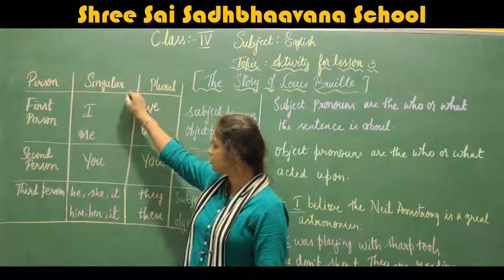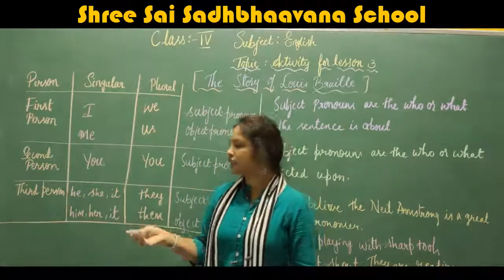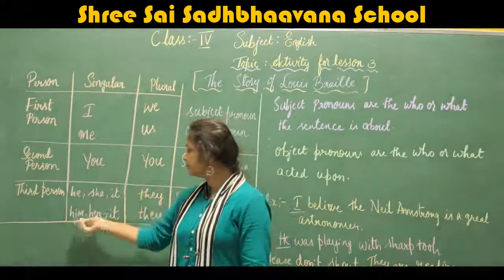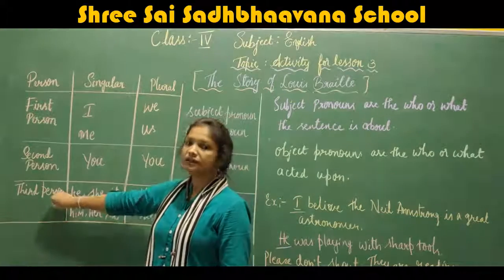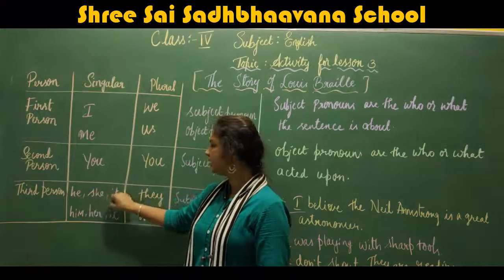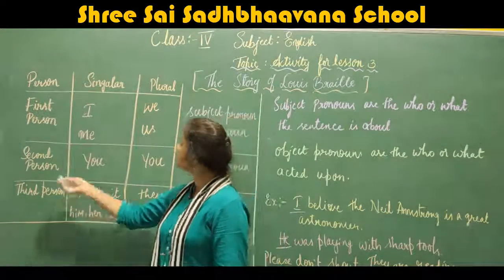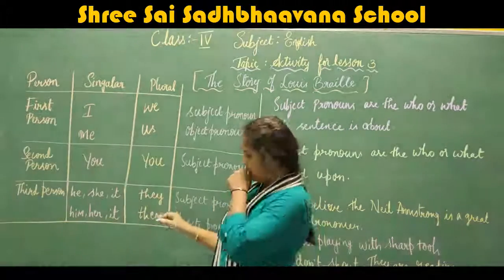personal pronoun under singular is he, she, it. When we talk about a person or a thing, it should be he, she, it, and him, her, and it. Okay, and the third person singular is he, she, it, him, her, it. Third person plural pronouns are they and them.